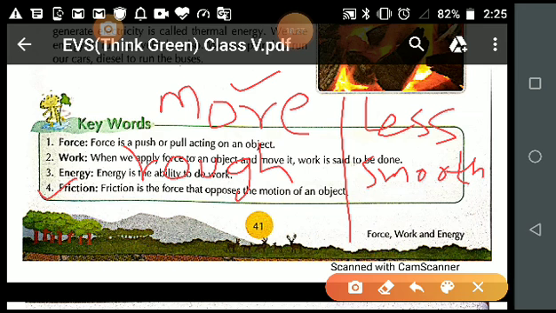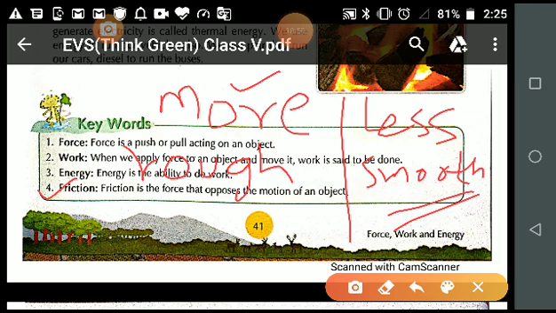Even I explain this thing with the help of an example. Take two balls of same size and weight. Throw one ball on a smooth surface and one on a rough surface. What will you observe? Which ball will travel more distance? Smooth surface.